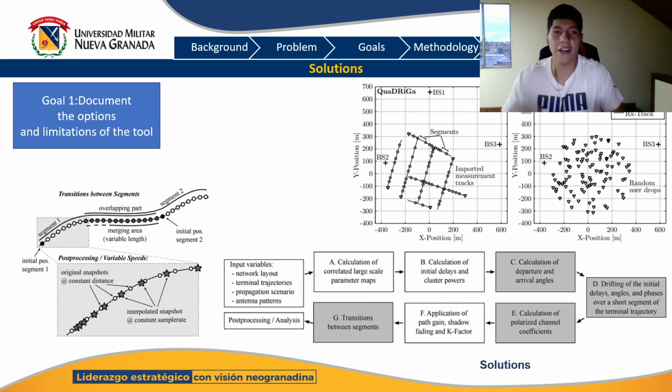So I can see here the limitations or the options that I have by using Quadriga or another simulation tool. Also, in the lower part of the presentation, we have how I can configure and work with Quadriga. So we have the input variables, how they calculate, how they make the drifting, and how we can apply that to the Quadriga channel modeler. The third image shows how they make the processing and post-processing of the variables and the speed, also taking into account all the snapshots that we have from the software.